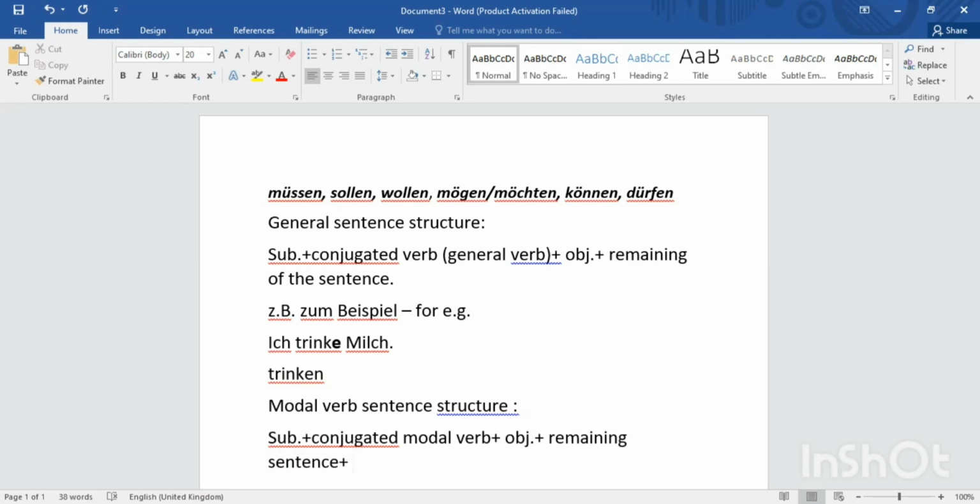So at the end of the sentence, the general verbs come in the infinitive form with the en ending. This is the rule here. Conjugated modal verb will come at the second place of the sentence, and the general verbs, that means the other verbs, trinken, gehen, essen, kommen, these are the general verbs. So these will come at the end of the sentence with the en ending, that means in the infinitive form.